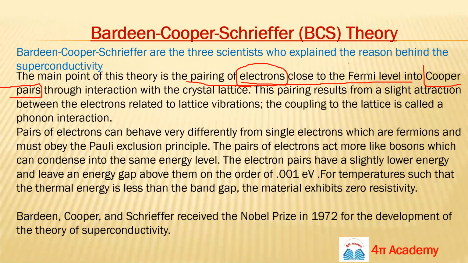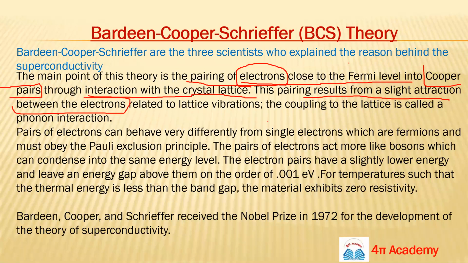The reason is the interaction with the crystal lattice, because we are talking about crystals in the whole of solid state physics. In the crystal lattice, due to the interaction between these electrons and the lattice, this pair forms. This is due to a phenomenon where a short-period, very slow interaction takes place between the electrons, and we will tell you in detail why.